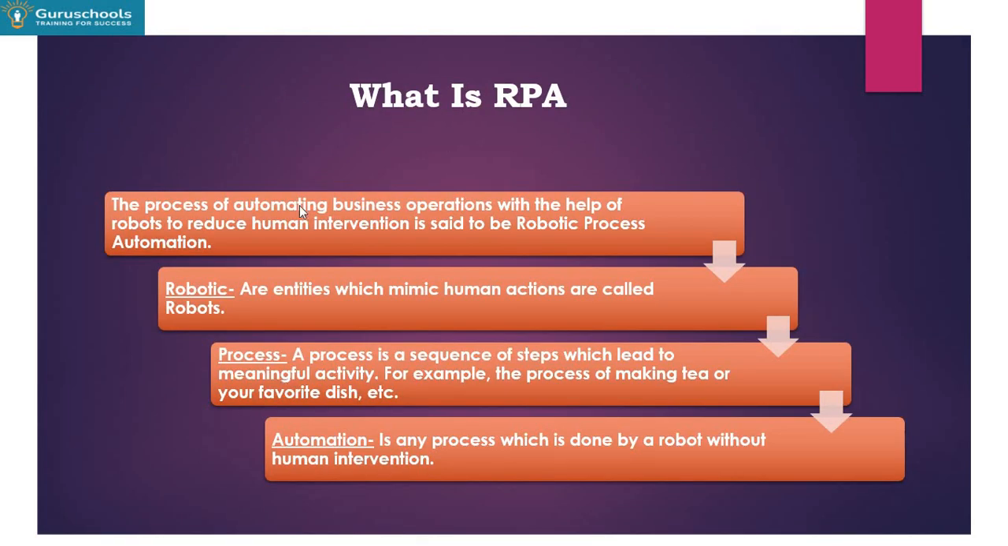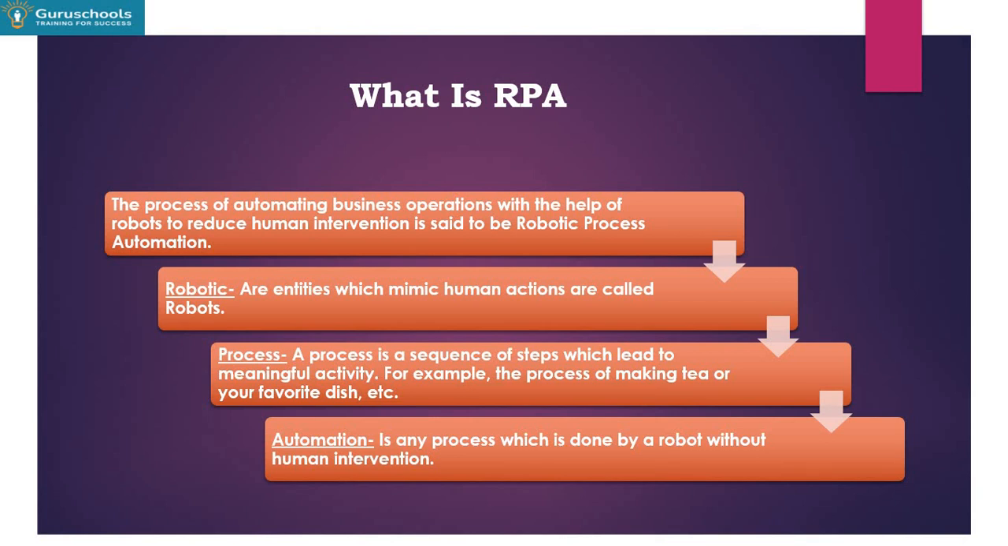Then we'll talk about RPA. What is RPA? RPA is the process of automating business operations with the help of robots to reduce human intervention. It's called robotic process automation. So instead of humans, the robots will perform the task. What do you mean by robotics? Robots are entities which mimic human actions. Instead of humans, robots will take control of the systems and perform the day-to-day tasks.